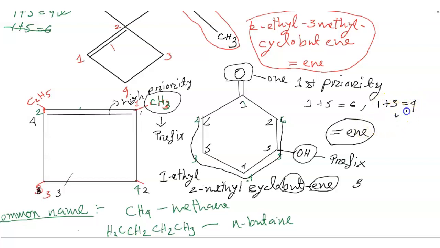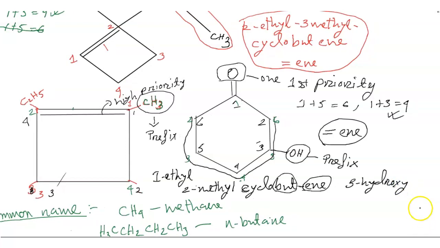So it is 3-hydroxy cyclohexane. So this is my IUPAC name.